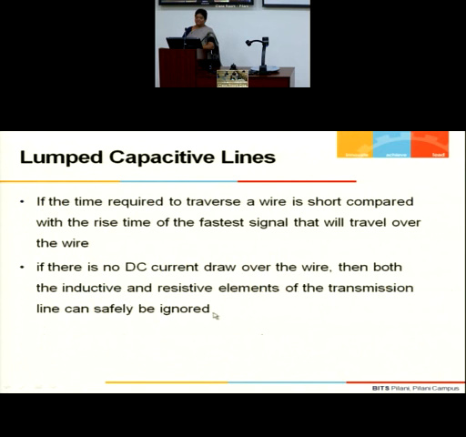Similarly, if the time required to traverse a wire is short compared to the rise time of the fastest signal, model it like a lumped capacitor. Similarly, if there is no DC current through the wire, then both inductive and resistive elements can be ignored. So there are certain thumb rules which you can follow for attacking a problem.